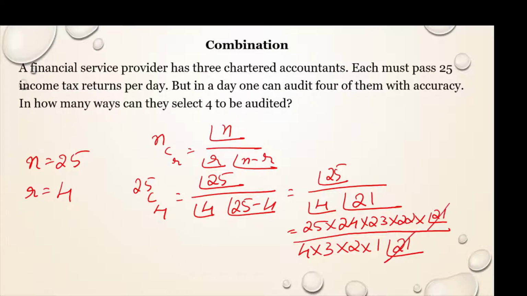Factorial 21 gets cancelled, and if you calculate this, you will get the answer 12,650. In 12,650 different ways, the 4 returns can be selected for auditing.